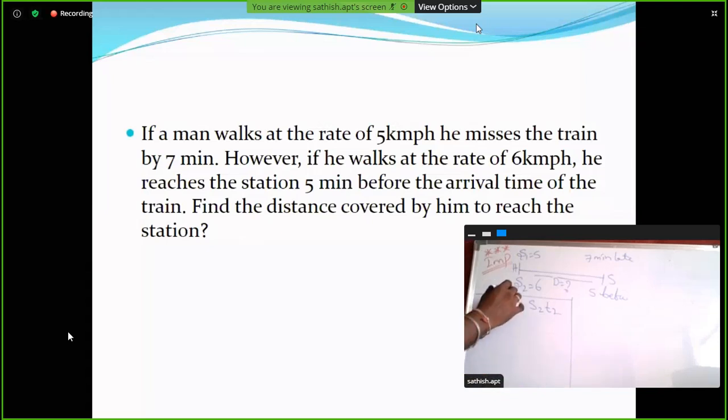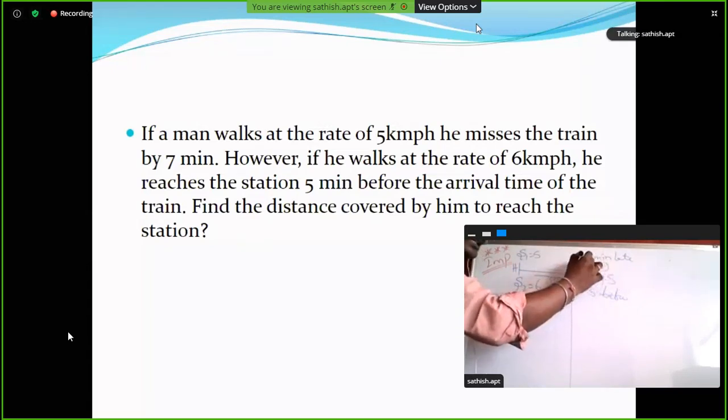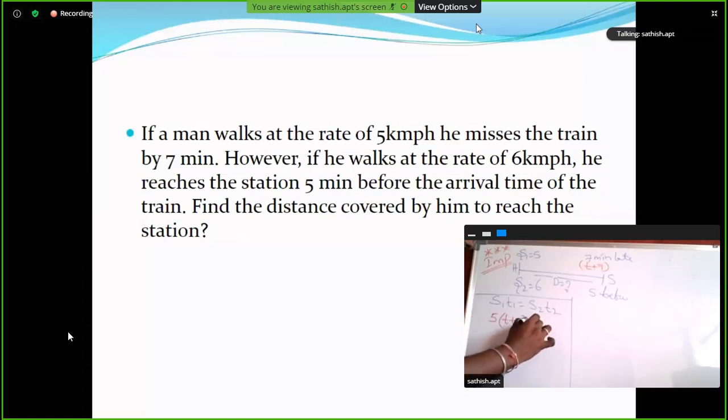So here, what is S1, ma? 5 into, what is T1? This is late time, 7 minutes late. Actually, he reaches the station 7 plus T, so T plus 7. The next one is equal to 6 kilometers per hour into, for the second time, T minus 5.